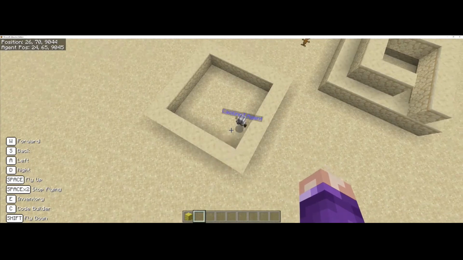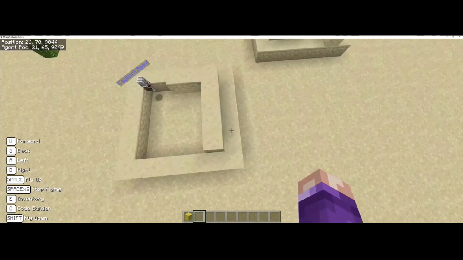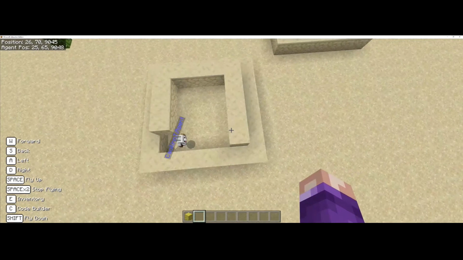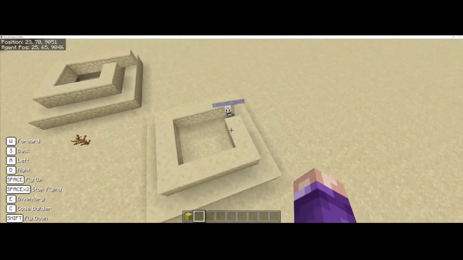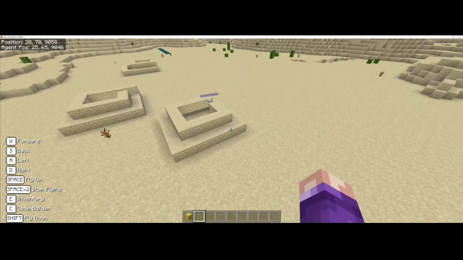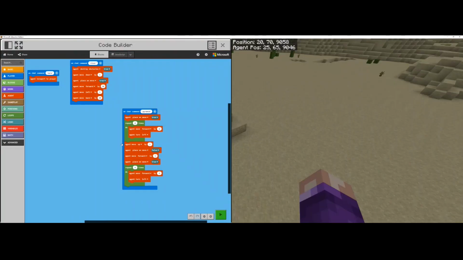Okay, perfect. So that has gotten rid of that block that we didn't want there on the end. And that square seems to be perfectly centered. So the next thing that we need to do is we just need to continue building upwards. So we have a lot of code here and we want to use basically all of it again. So I'm going to copy out each one of these blocks again for the next one, the next level.